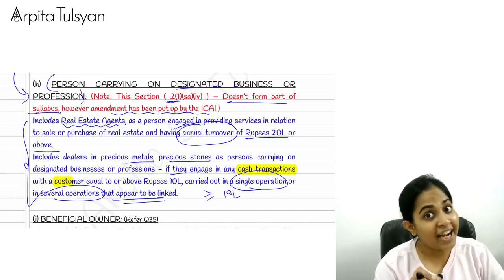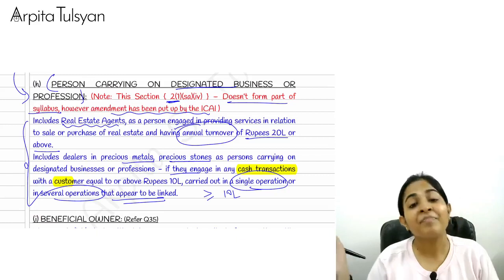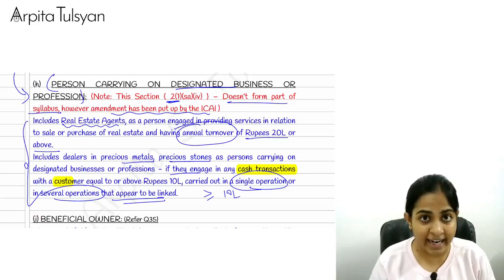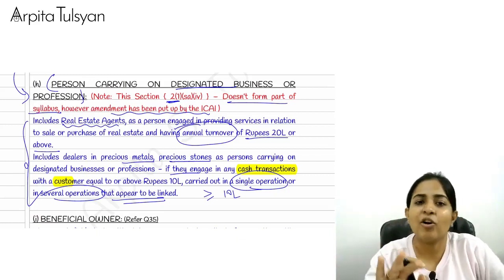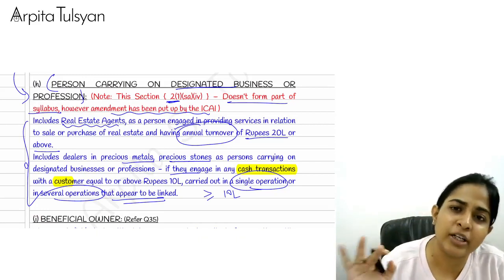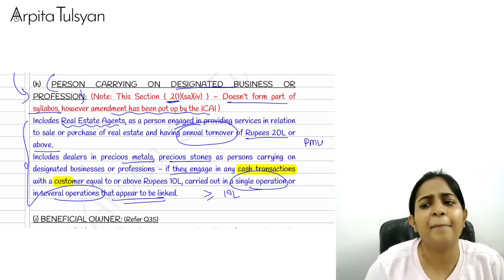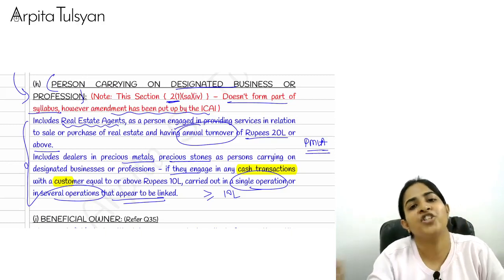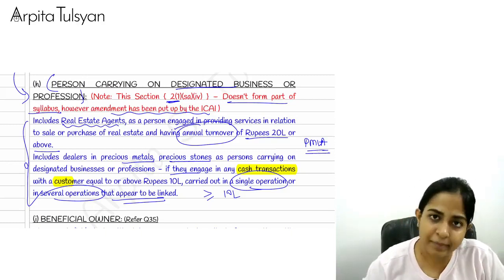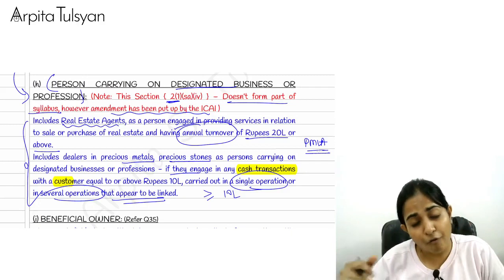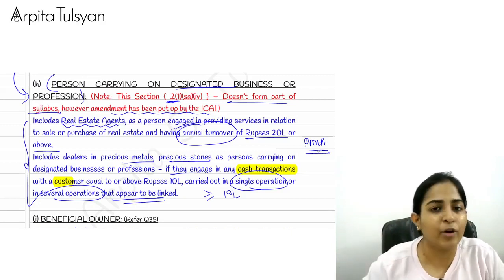Then boss, cash transaction coming into picture, chances of money laundering getting arise. So you are also, see, it's not that you are being punished for that. You can do the transaction, but you will come under the PMLA purview. Means certain provisions will be applicable to you. That we'll study. What provisions will be applicable to you, that we are going to study.